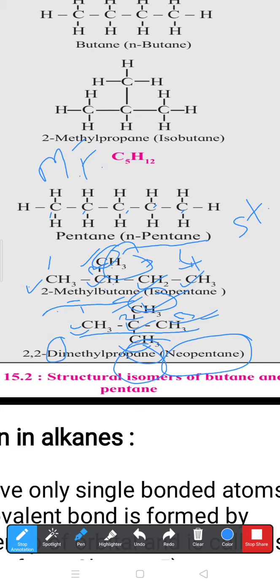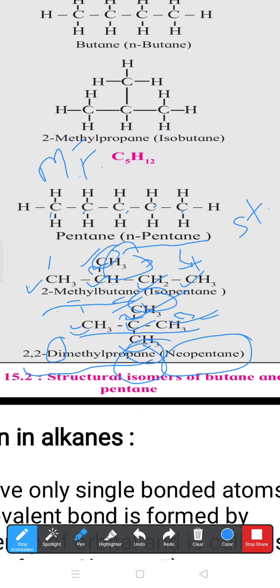So dimethyl. These are attached to which carbon number? The second carbon. So the repetition of the second carbon number means 2,2. Remember, these two methyl groups are on the second carbon. That's why 2,2-dimethylpropane is the IUPAC name of this compound, and the common name is neopentane.